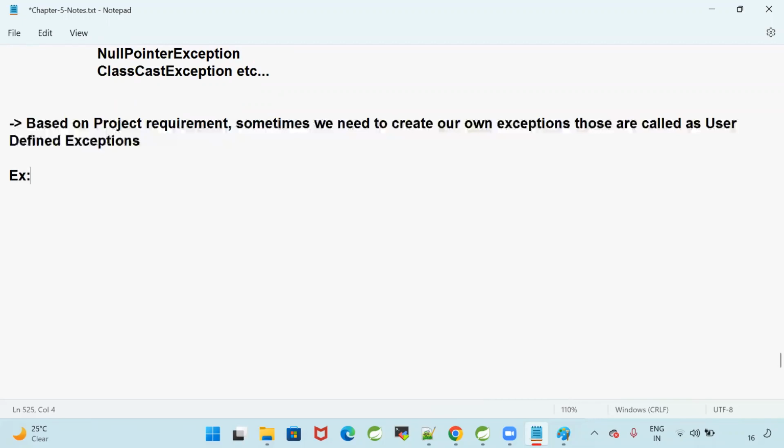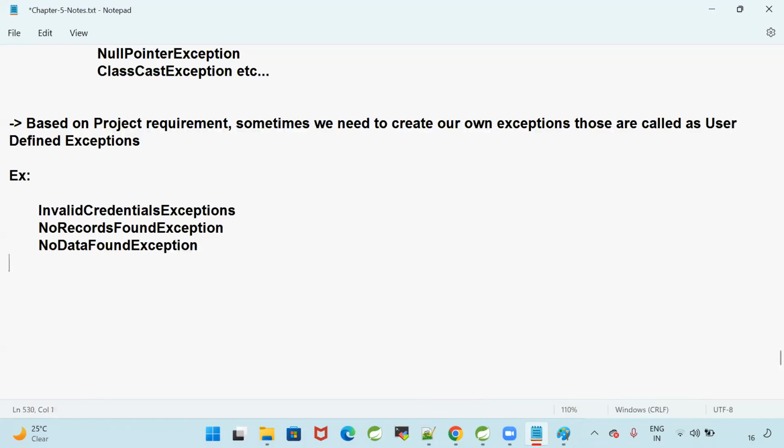What is the example? Invalid credentials exception. No records found exception. No data found exception. Invalid input exception. This is my requirement.